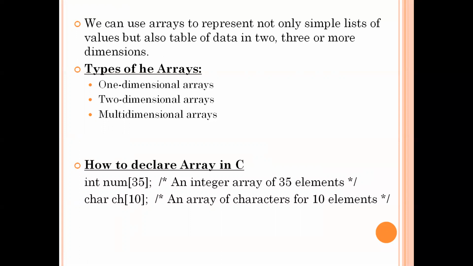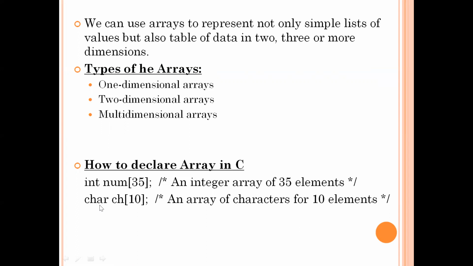Let us see how to declare an array in C language. This is a simple example. Here I want to store some integer numbers, so I am declaring the array name as number and the array type as int. If I write the statement int number[35], the meaning is that there is an array with the name number of type integer, and in this array I can store 35 elements.